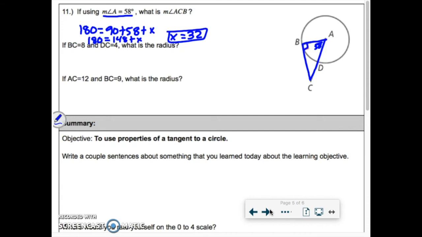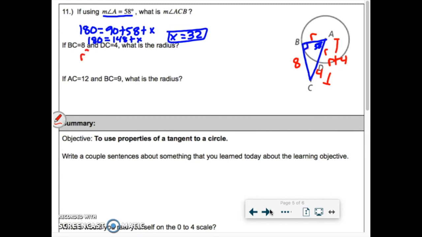Okay? If BC is 8 and DC is 4, so if B to C is 8 and D to C is 4, what is the radius? They want the radius, which is also the radius here. So the hypotenuse has a length of r plus 4. So this is going to be a FOIL problem with the Pythagorean Theorem.